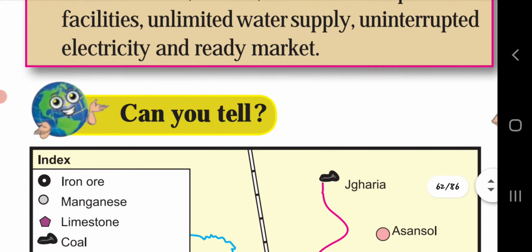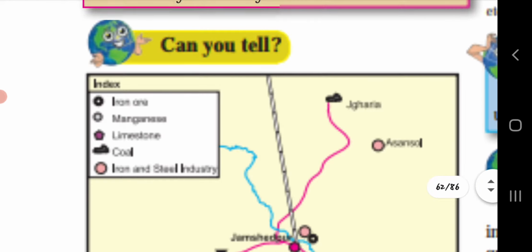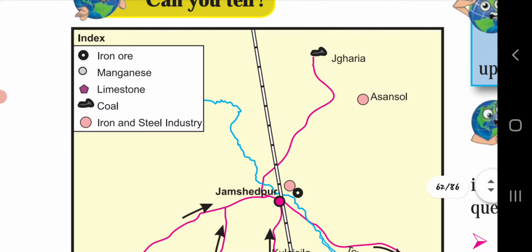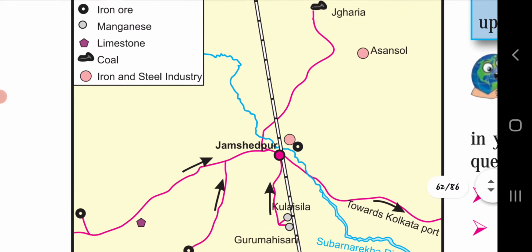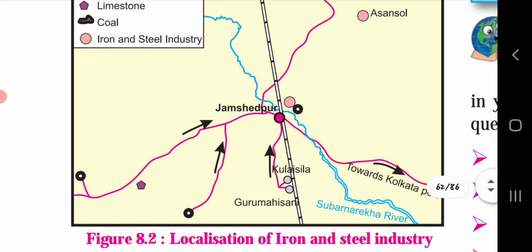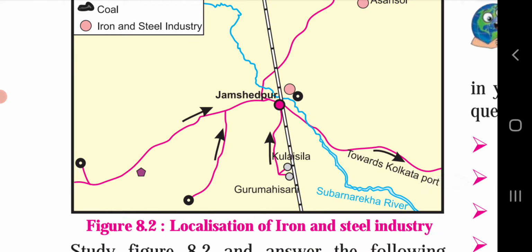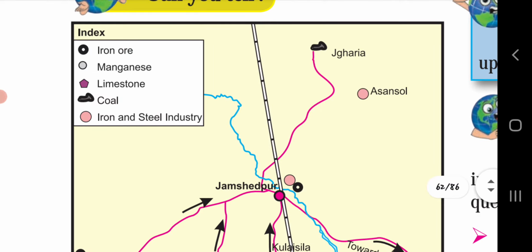Can you tell? An index is given. Iron ore with black and white dots will denote places such as Jamshedpur, and two more places are there, but the names are not given here. About two to three iron ore places in total are there.